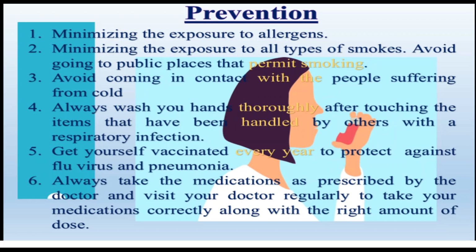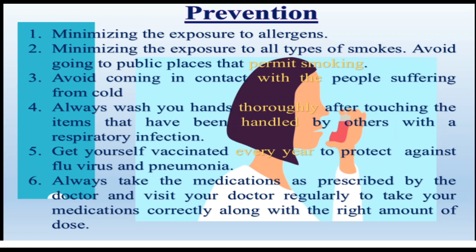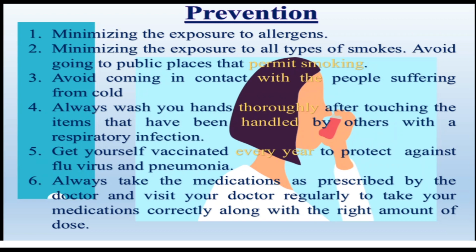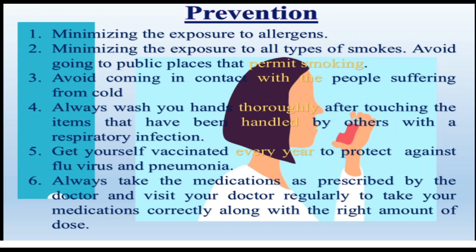Avoid coming in contact with people suffering from cold. Always wash your hands thoroughly after touching items that have been handled by others with respiratory disease. If a person is suffering from a respiratory disease, you should avoid contact with them.